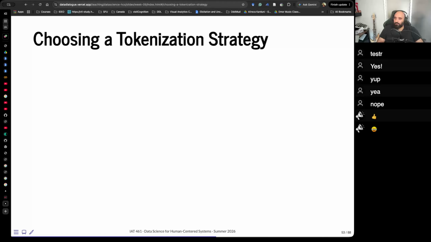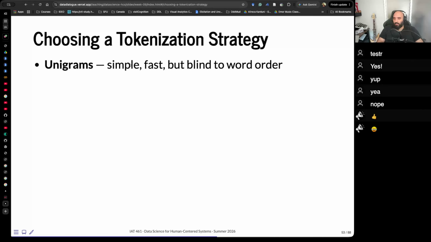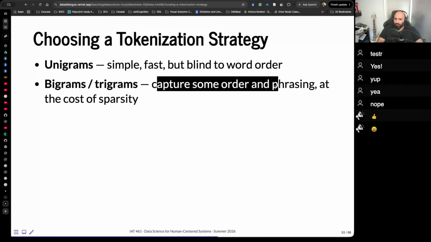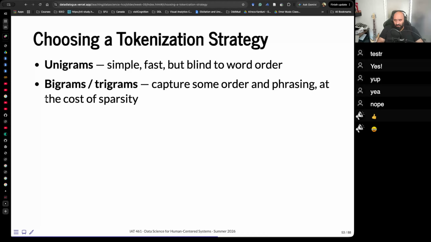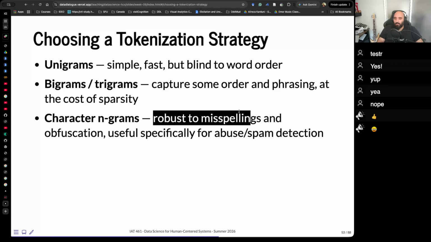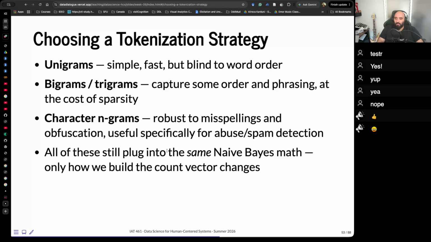So we want to choose a tokenization strategy. Word tokens are simple, fast, but blind to word order. N-grams capture some order and phrasing, but make the vectors more sparse because we have way more unique things because of order. Order is more rare. Character n-grams are robust to misspellings and obfuscation, usually specified for abuse and spam detection. All of these still plug into the same naive Bayes math, only how we build the count vector changes.